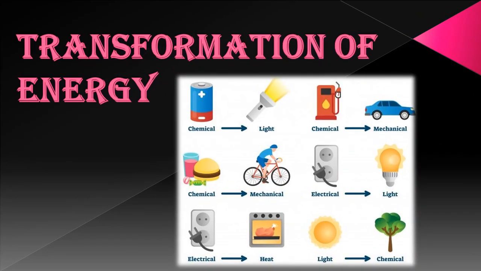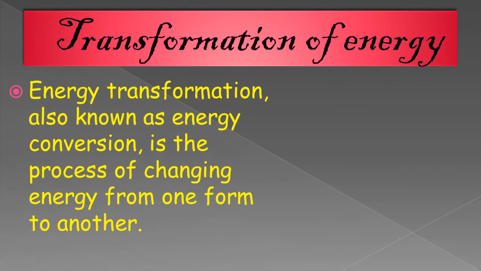Alright, so now we have to see the transformation of energy. That means how one kind of energy can be converted into another type of energy. In the previous slide, in the examples of potential energy, we have seen how potential energy is converted into kinetic energy. So this is the same thing. Let's see transformation of energy. Energy transformation, also known as energy conversion, is the process of changing energy from one form to another form. Like kinetic energy will be converted into potential energy, and potential energy will be converted into light energy, heat energy, or motion, anything. Okay, so let's see the example.